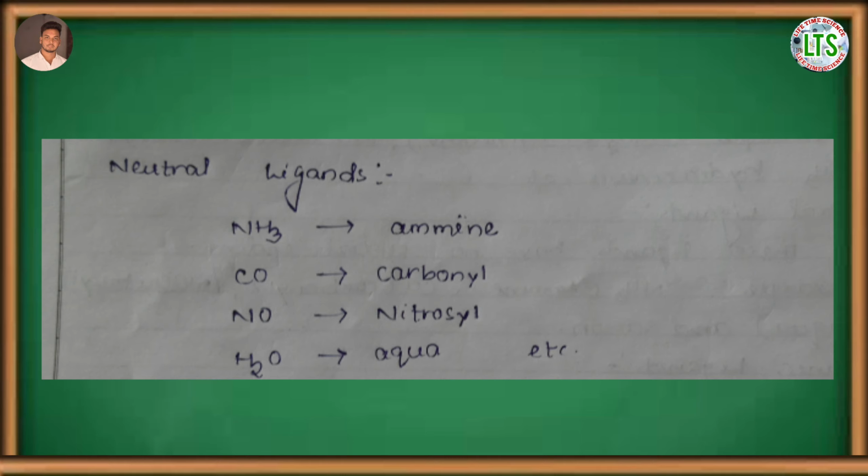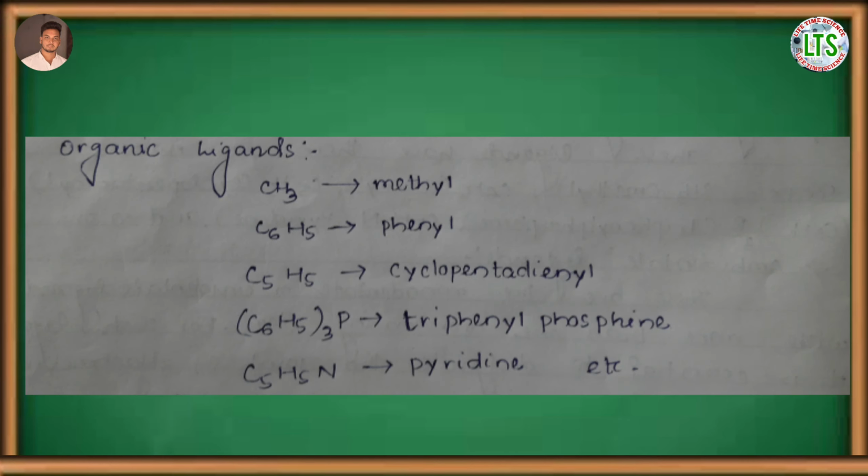Next is the neutral ligand. These ligands have no special ending. For example, the name of the neutral ligand NH3 is ammine, CO is carbonyl, NO is nitrosyl, H2O is aqua, and so on. Next are the organic ligands.